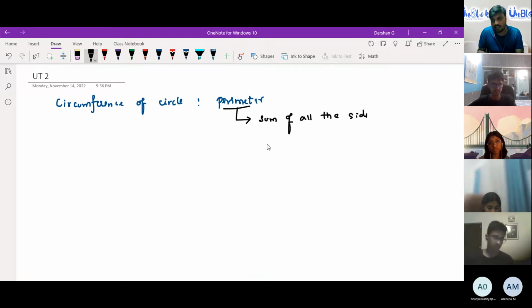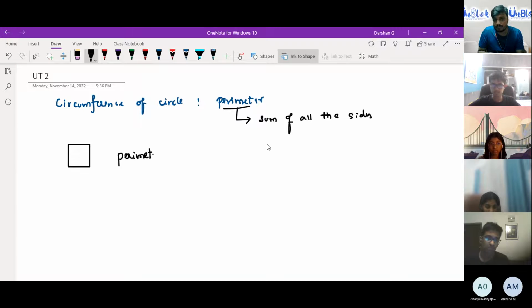Okay, now let's take a small example. Let's take an example of a square. So in this square, can you tell me what's the perimeter? Perimeter of the square? Somebody? If nobody is answering, I will assume that you don't know. So in the square, let's assume the side is L, it's 4L, right?